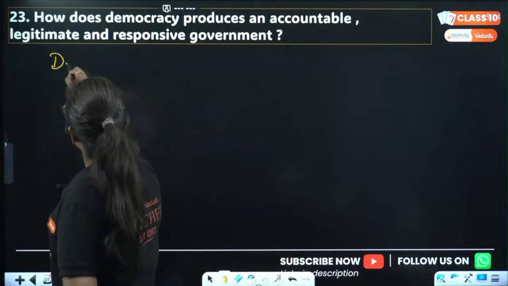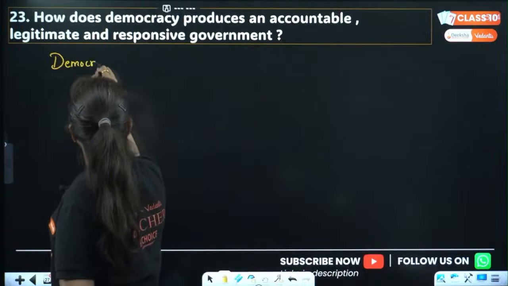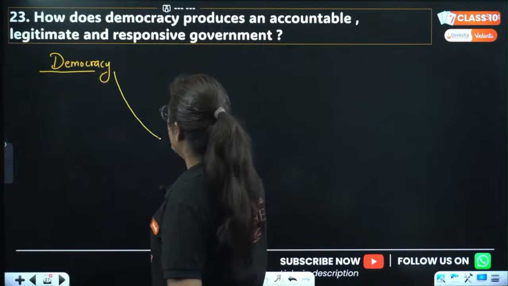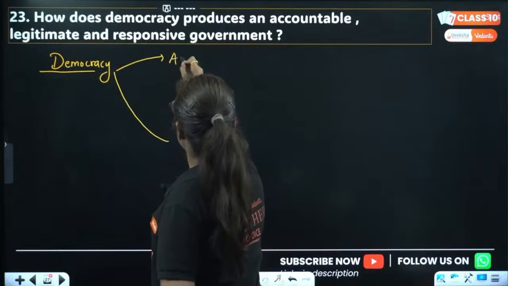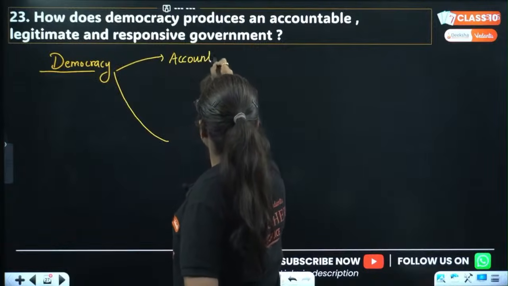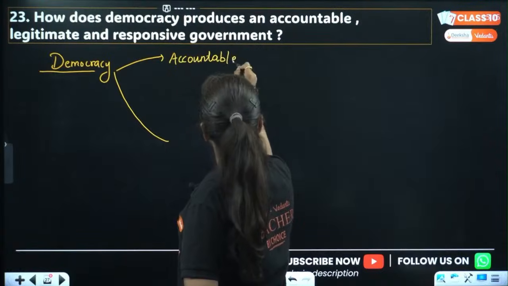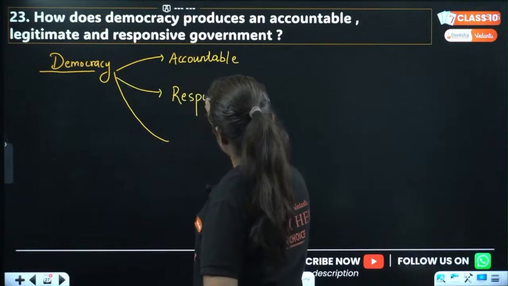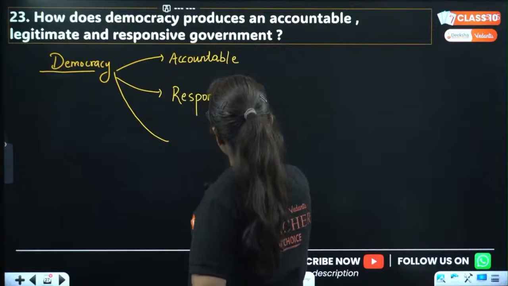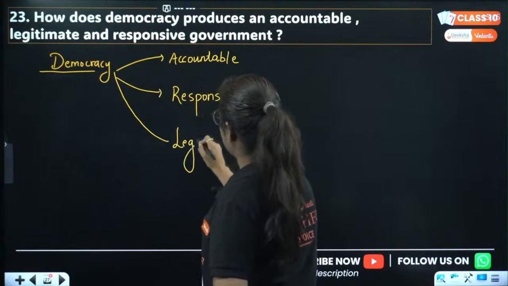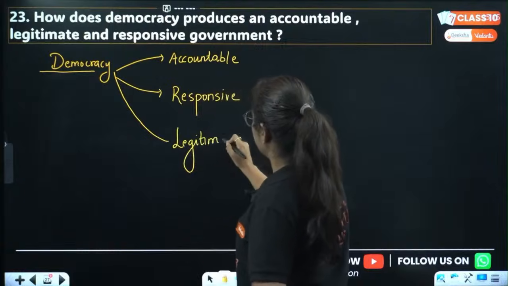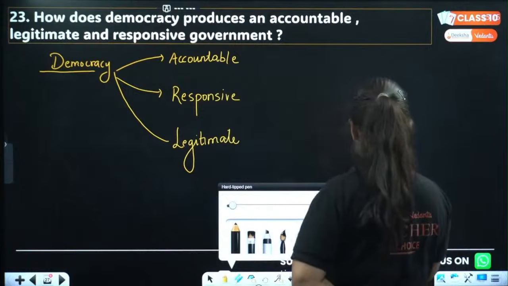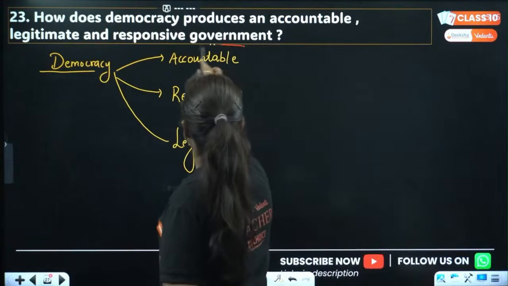Democracy: in class 9th we studied democratia, rule of the people, government of the people. Yes, it produces an accountable, responsive and legitimate type of government.